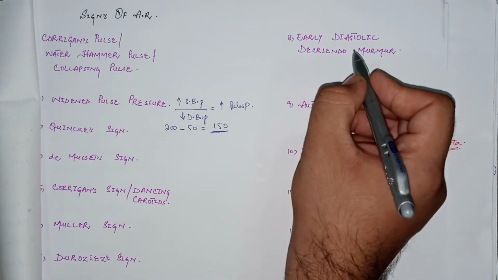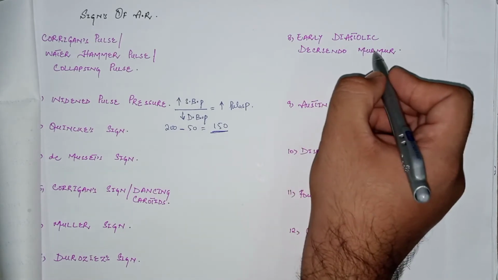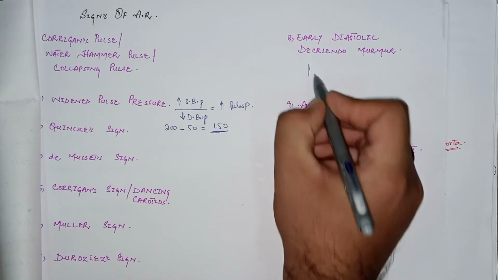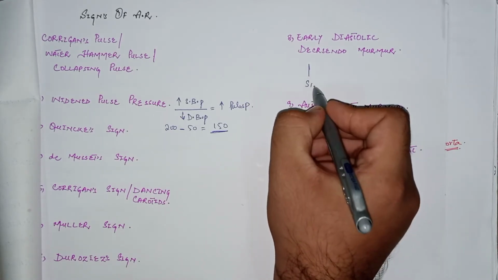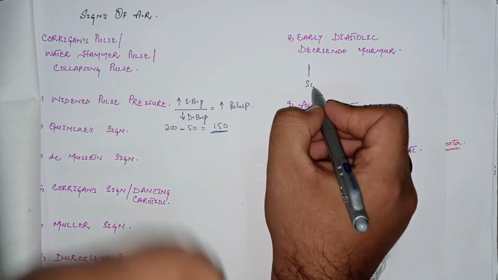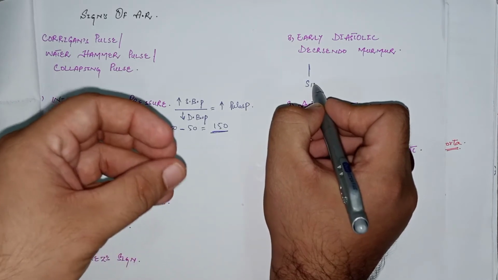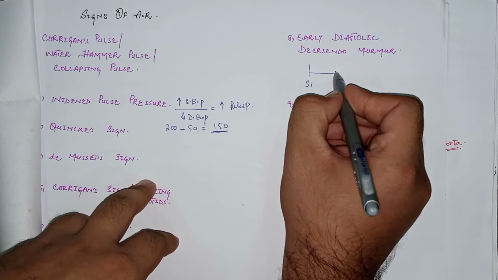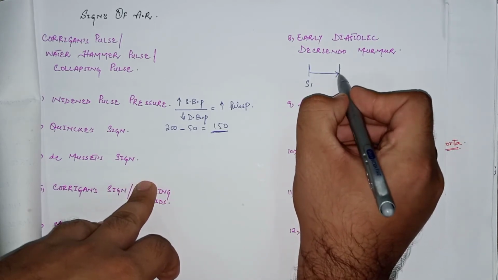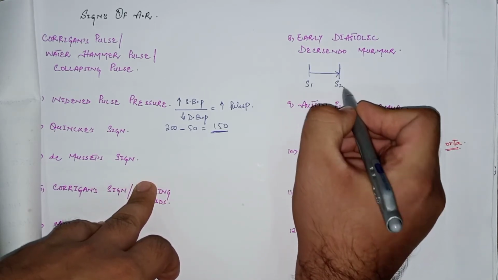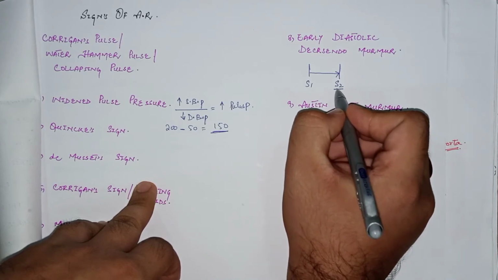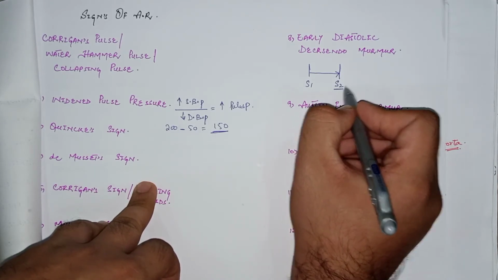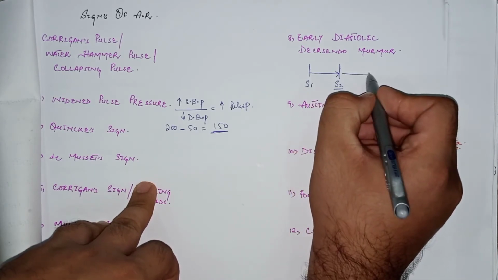As we know, during the diastolic phase there is closure of the pulmonary and the aortic valve. S1 is produced during the systolic phase because of the closure of the mitral and the tricuspid valve, and then the systolic phase of the heart occurs. Then during the diastolic phase S2 is produced, which shows the closing of the pulmonary valve and the aortic valve, and then the diastolic phase occurs.